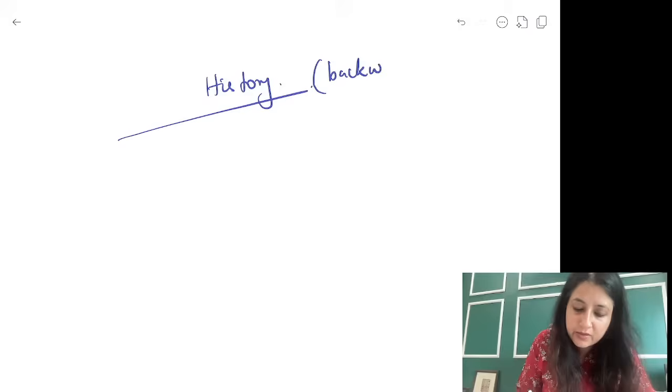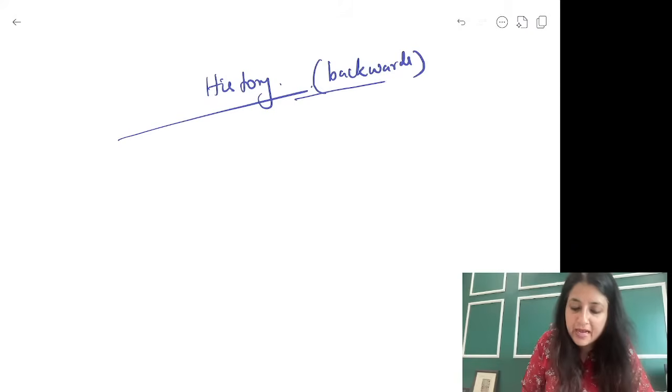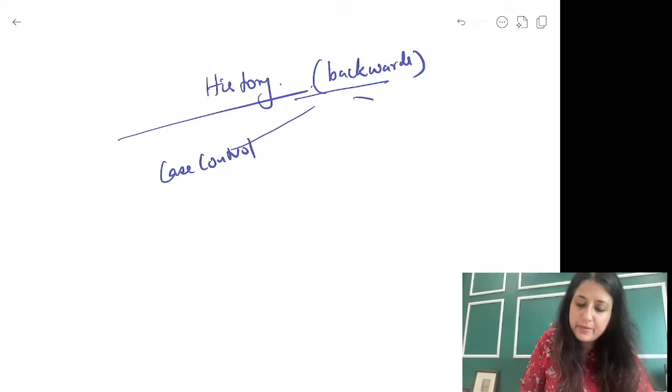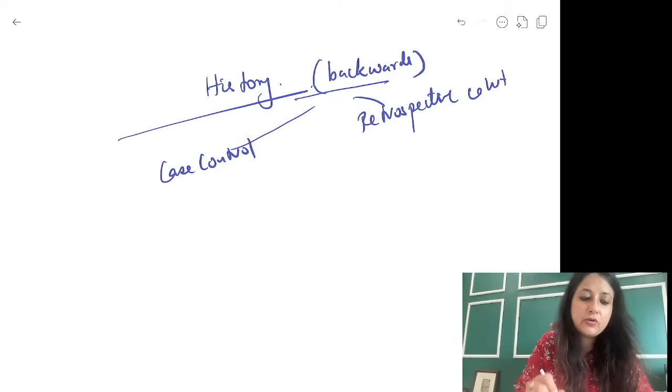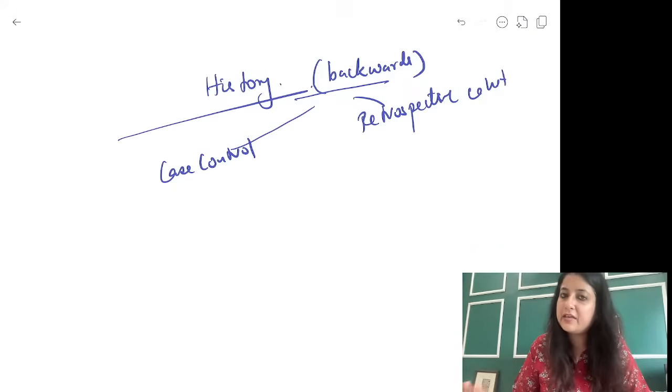If you see the word history, we have to go backwards. Now when you go backwards, it could be a case control, it could be a retrospective cohort. दोनों में से कुछ भी हो सकता है.